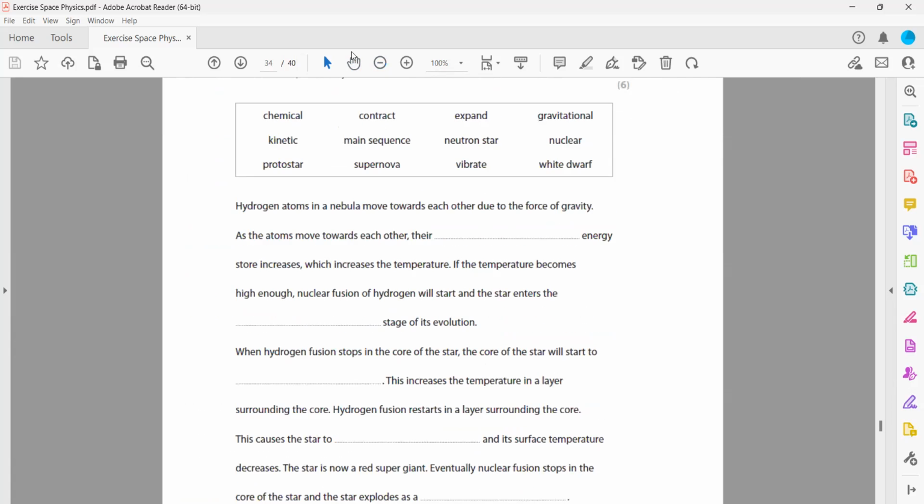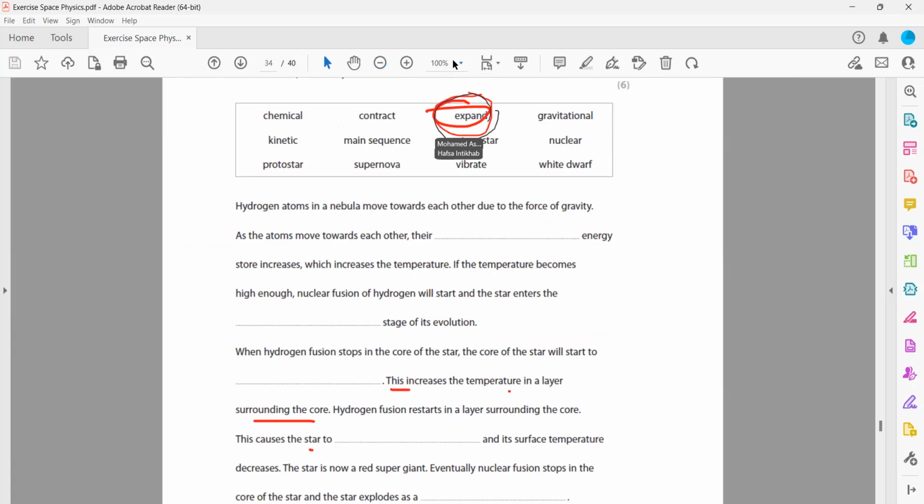So what should be the answer here? This increases the temperature in a layer surrounding the core. As the star collapses, hydrogen fusion restarts in a layer surrounding the core. This causes the star to dash and its surface temperature decreases. Again, the fusion started.